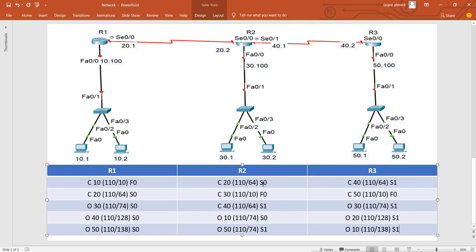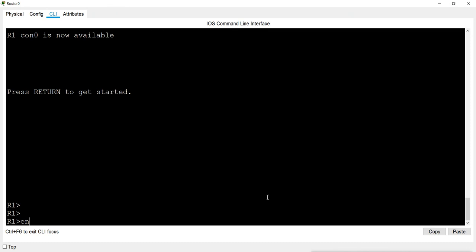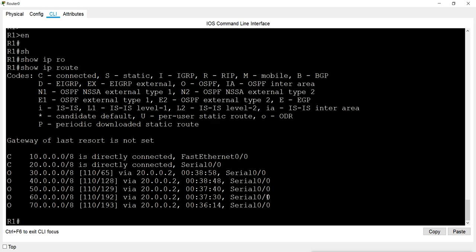Now if we check in our routing what we have done, so you may see something like that. So this is our router 1. Let's check the routing table again, show IP route. So we can see here somehow it is looking the same. Okay, it is getting 65.